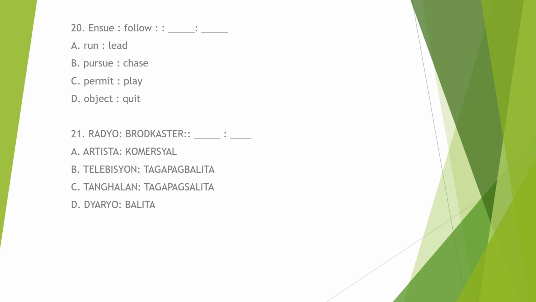Letter D. Object is to quit. So this pair does not exhibit the same relationship also. Object and quit are related in terms of actions or decisions, but do not represent a synonym relationship like ensue and follow. So we don't have a choice. None of the options provided directly corresponds to the relationship between ensue and follow. So just guess. Since you don't have a choice again, but to choose, okay, choose lang. Do not leave your answer sheet blank. Hindi yan tatanggapin ng machine.